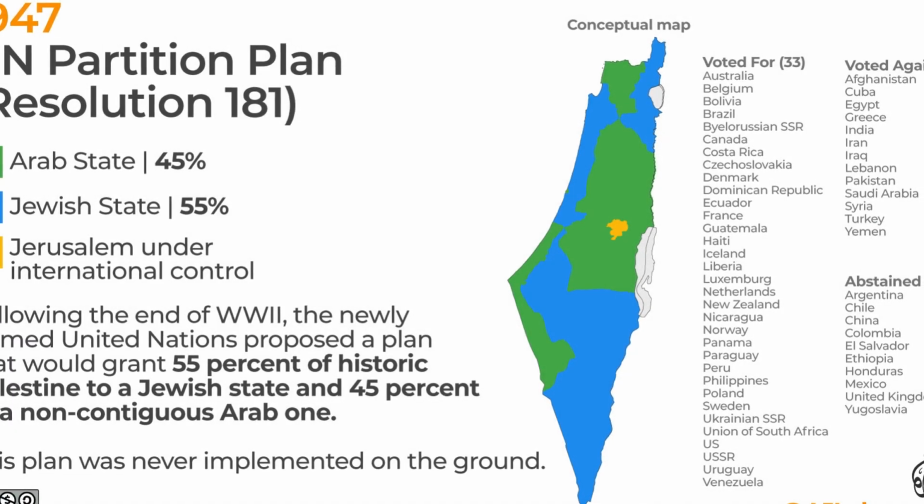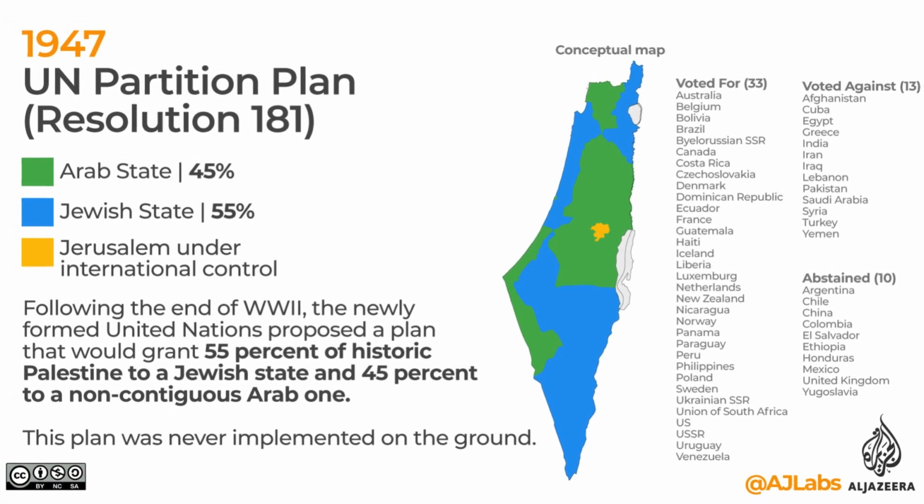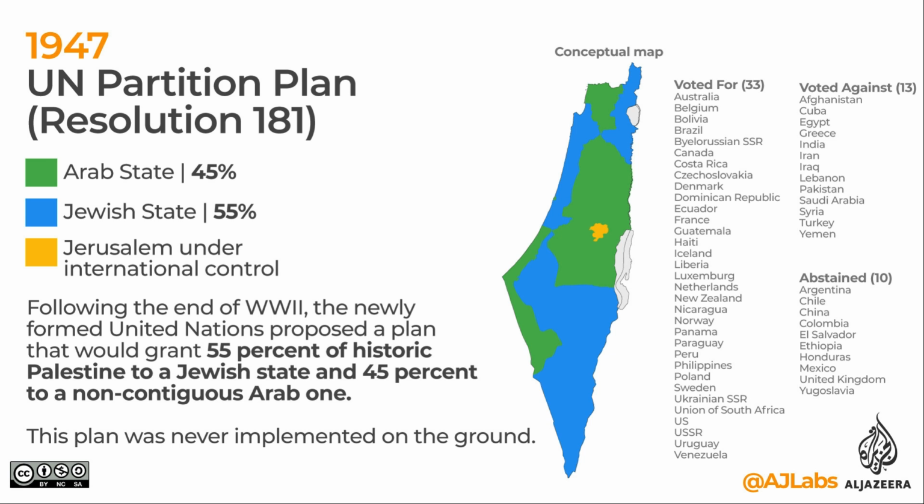The United Nations proposed a plan on the 29th of November 1947. According to this plan, Jews would get 55% of the area and Arab Palestinians would get 44%. Jerusalem, which was a significant city for Muslims, Jews and Christians, would be under international control.